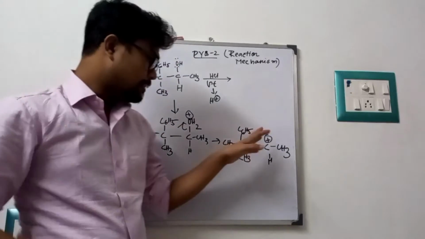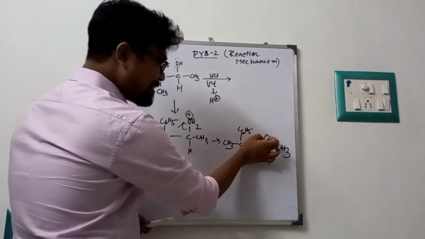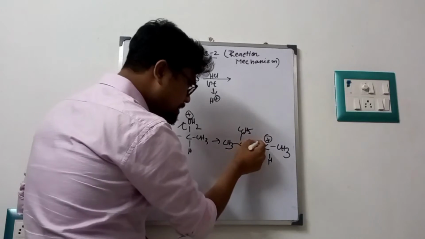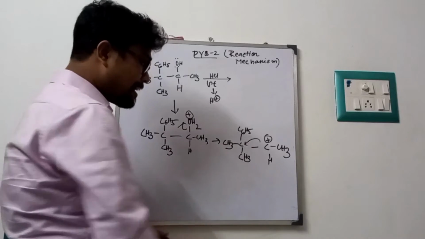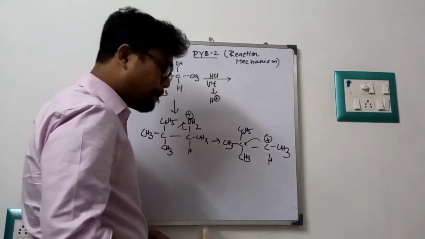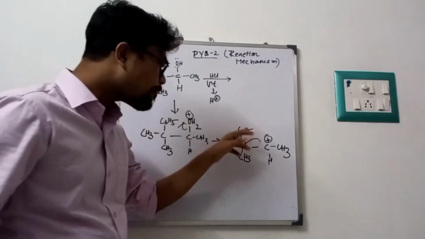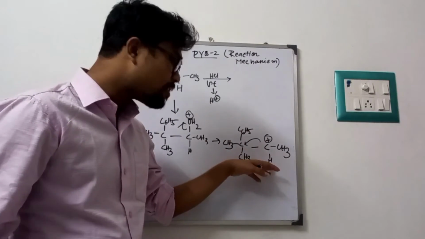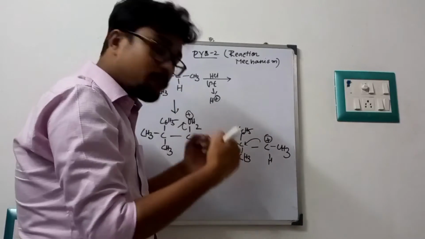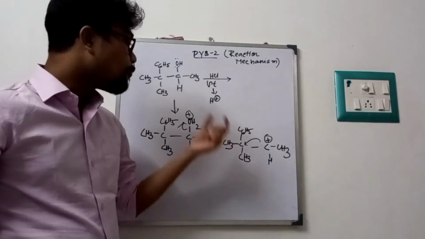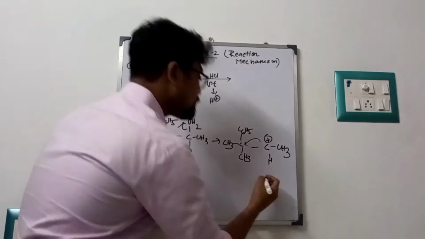Now look very carefully. If this positive charge is present on this carbon, this carbocation would become more stable if they were all alkyl groups. But in this case, only one alkyl group is present. So due to the stability of the carbocation, a 1,2 rearrangement or shift will occur.